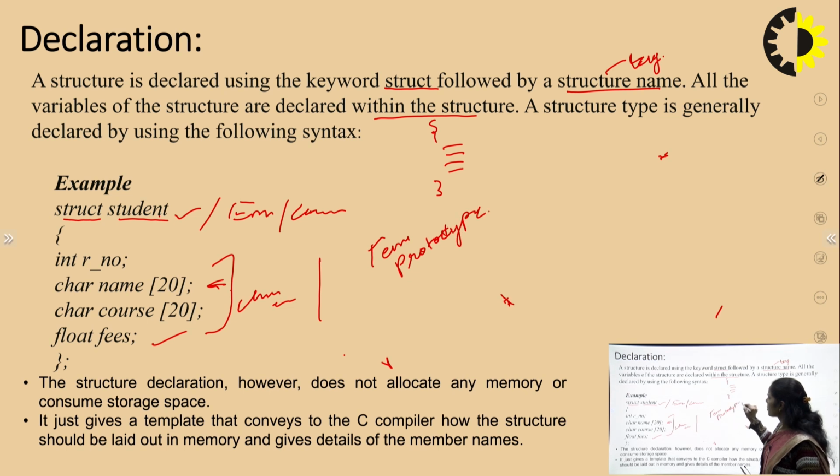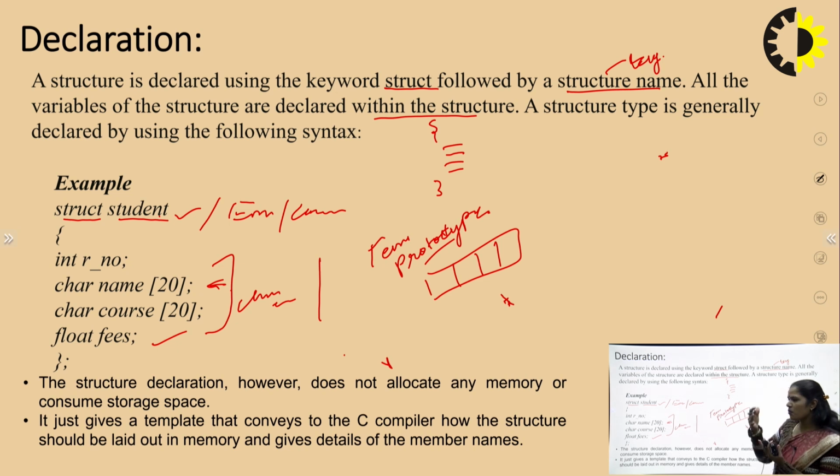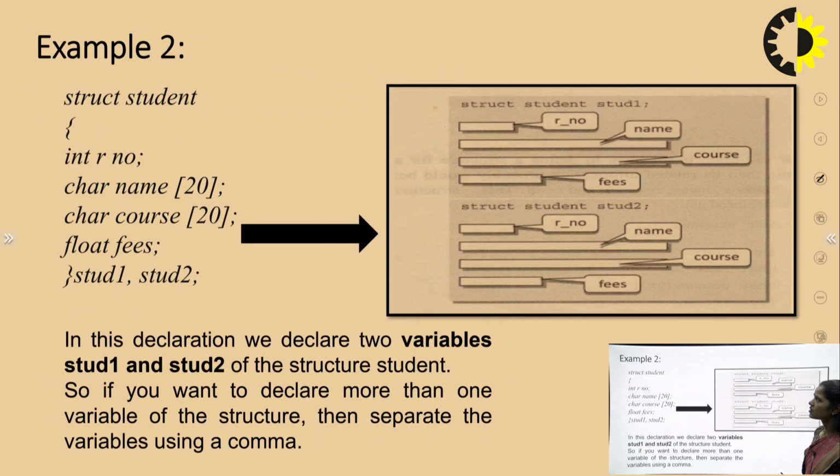We have not assigned any particular value yet; we have just defined a structure saying that this may possibly have some features. It just gives a template that conveys to the C compiler how the structure should be laid out in memory and gives details of the member names. So this is the syntax of the declaration.